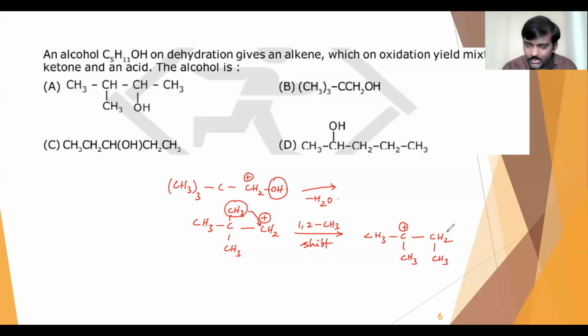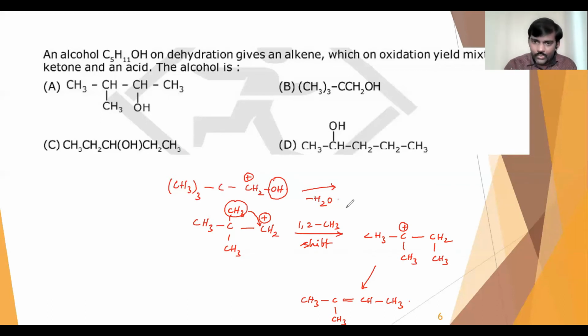So this will convert into CH3 C CH3 and here there will be a double bond, because H plus will now be lost from here. That will be the other alkene we get there.